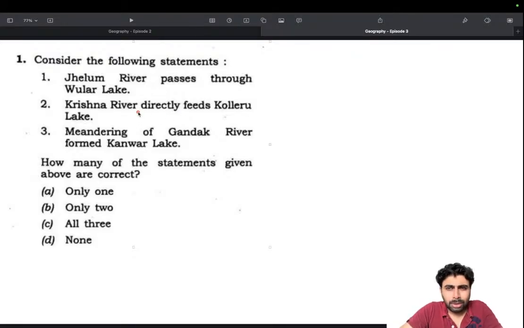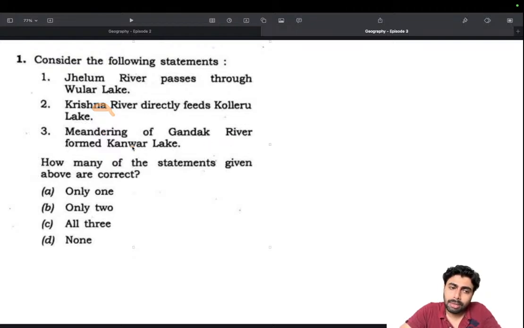And if you know the UPSC logic or UPSC language, I could eliminate it, because a statement like "Krishna river directly feeds Kolleru Lake" suggests that it doesn't directly feed it. They just added it to make it wrong. So that's one way, and the factual knowledge is that Kolleru Lake is located between the Krishna and Godavari deltas. But in the actual examination, the gut feeling was very strong that it could be wrong. The burden of proof is so high, and "directly" is an extreme word. Not in every question, but in this particular one, it gives the sense that it could be wrong. So I could eliminate it.